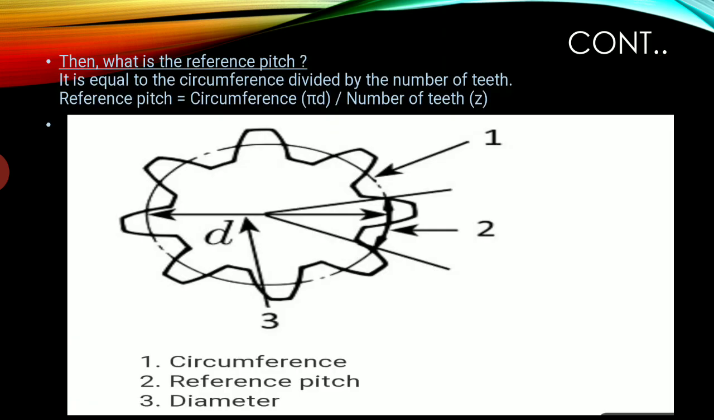Continue. What is the reference pitch? It is equal to circumference divided by number of teeth. Reference pitch equals circumference pi D divided by number of teeth. You can see 1, 2, D and 3. 1 is the circumference, 2 is the reference pitch, 3 is the diameter.